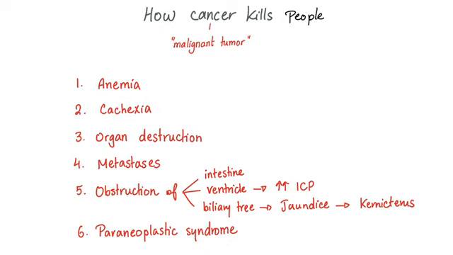How cancer kills people: anemia, cachexia, organ destruction, metastases, obstruction of organs, tubes, canals, ducts, ventricles, etc. And it can secrete some stuff. And we call this paraneoplastic syndrome. The stuff secreted by the cancer can kill you.